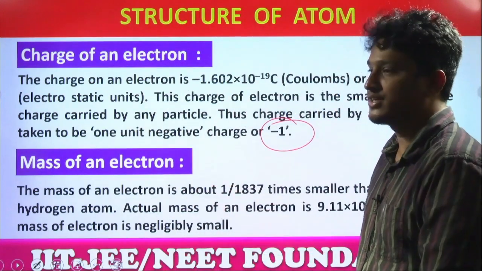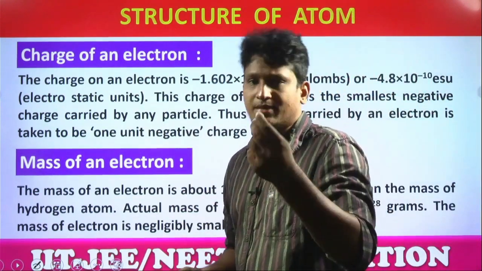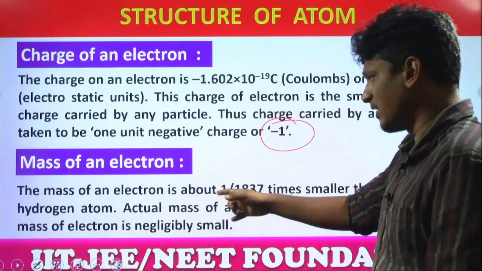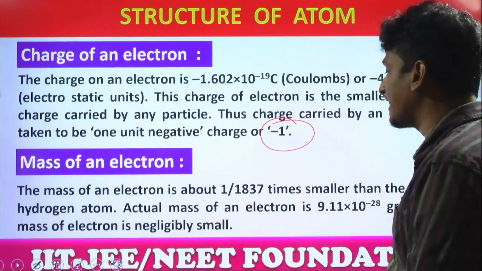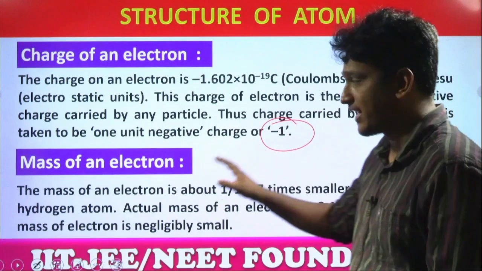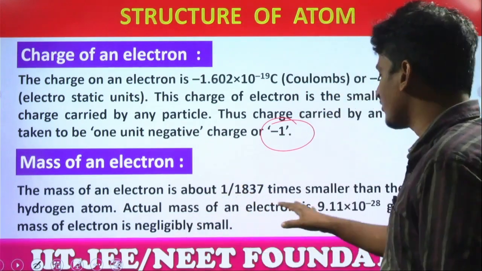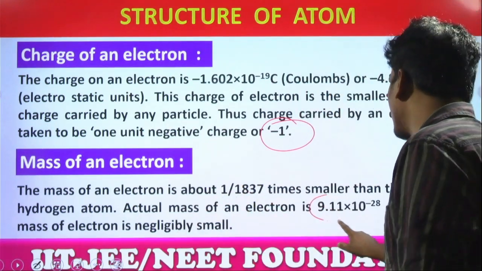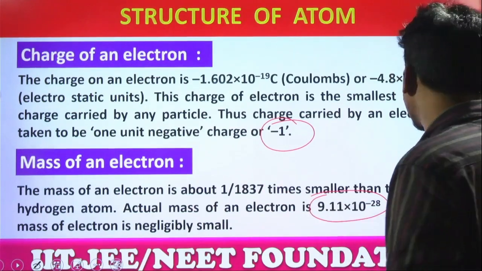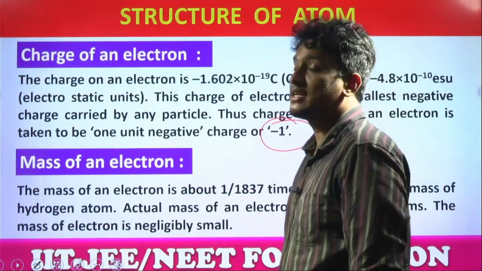Next, the mass of an electron. These electrons are very light particles, students. The mass of an electron is about 1/1837 times that of a hydrogen atom. So the actual mass of an electron is 9.11 × 10^-28 grams. The mass of an electron is negligibly small.